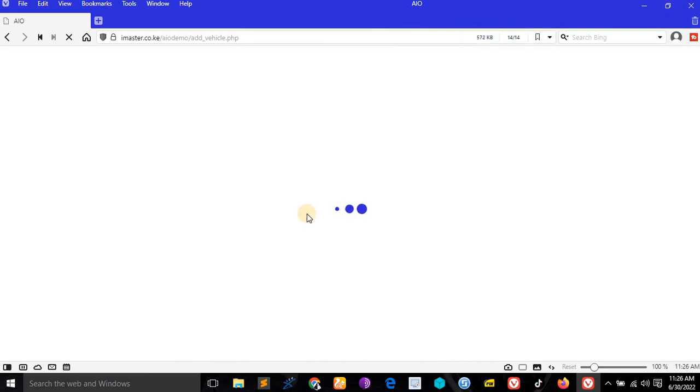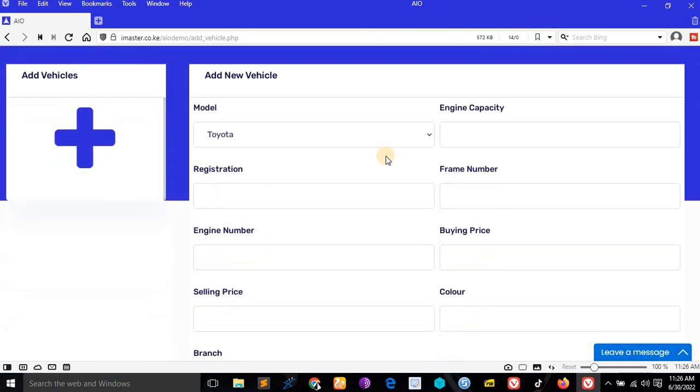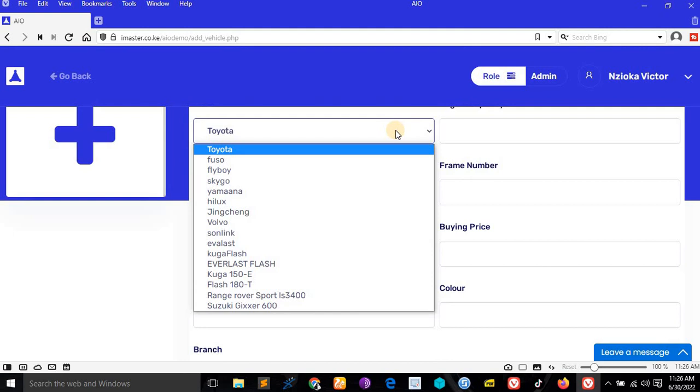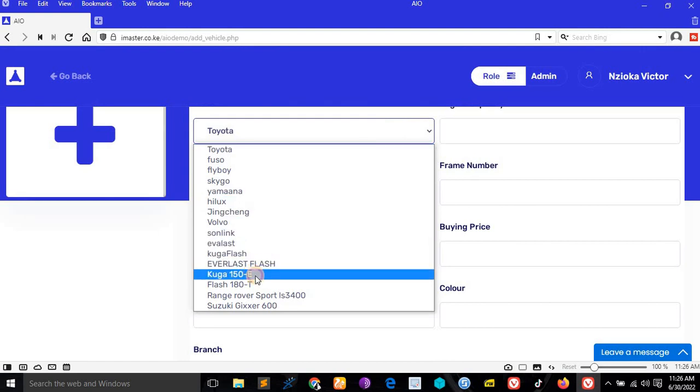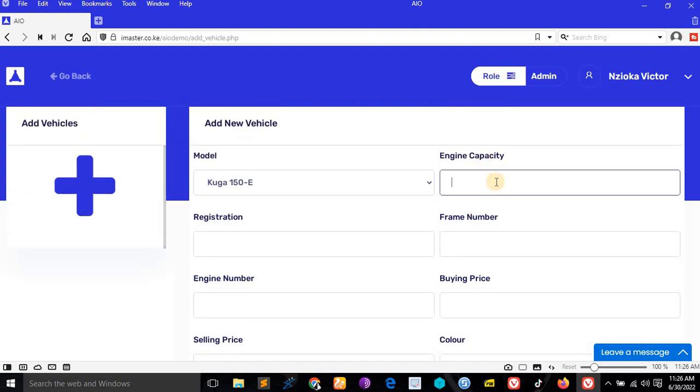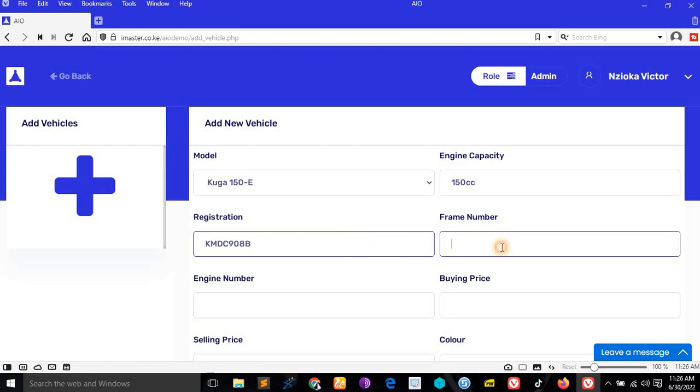Click there to add, then come here and say, what kind of vehicle do you want? Let's say Everlast, Cougar 150-E. Then let's say the engine capacity is 150 cc. Then let's say the registration is KMDC 98, let's just guess B. Then let's say the frame number is H. Like that, guessing.